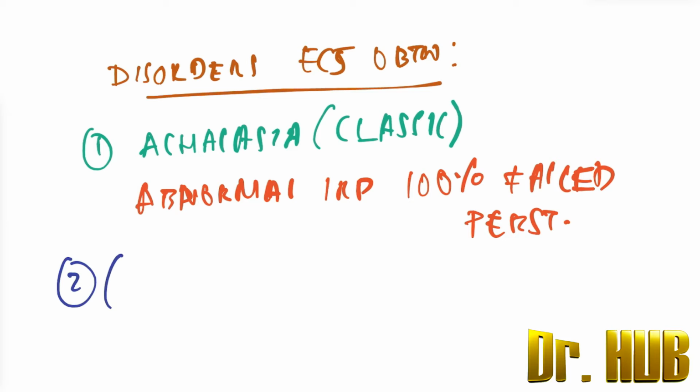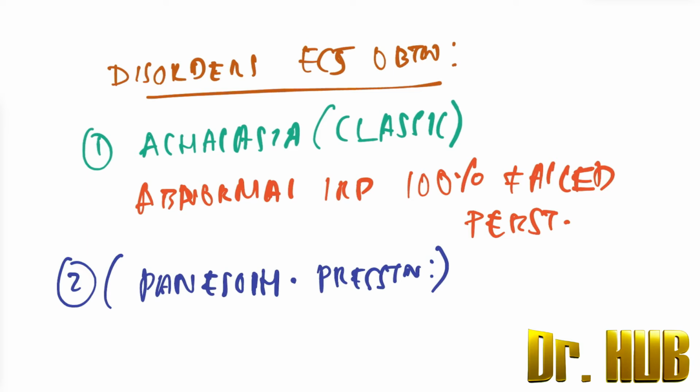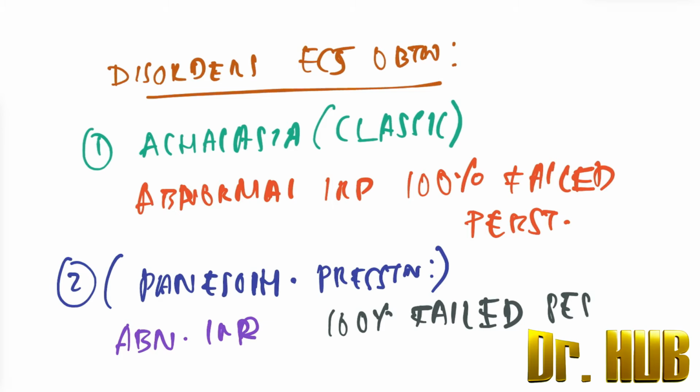Next is type 2. Type 2 is with pan-esophageal pressurization, and this also has an abnormal IRP. Along with the abnormal IRP, there is 100% failed peristalsis, and there is pan-esophageal pressurization.